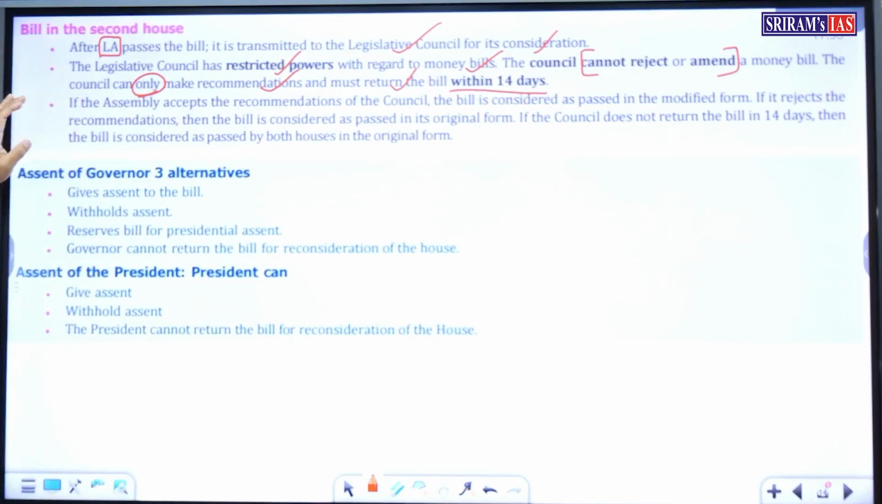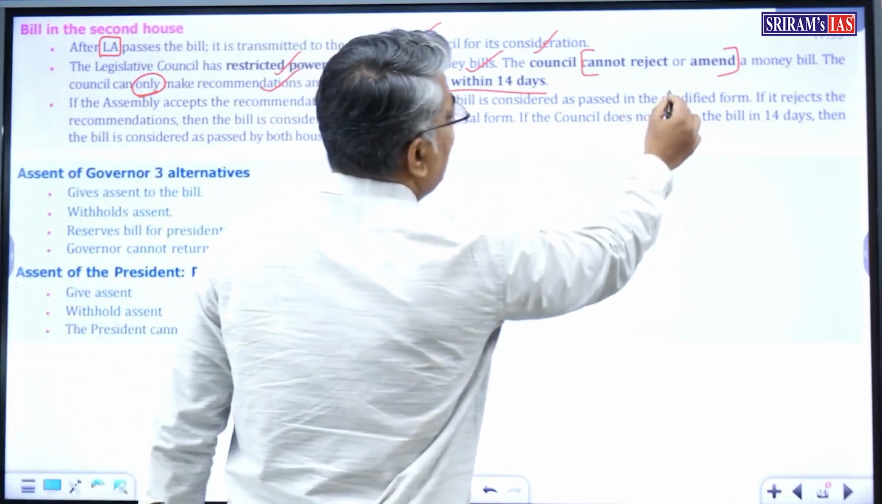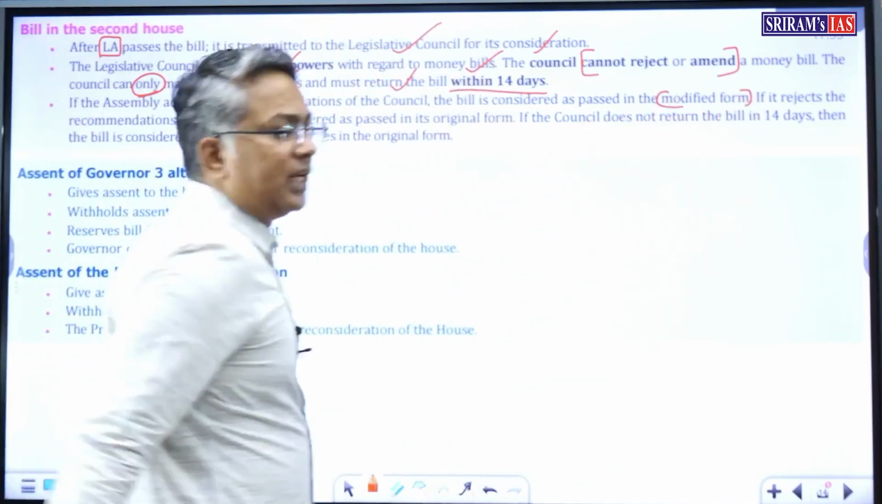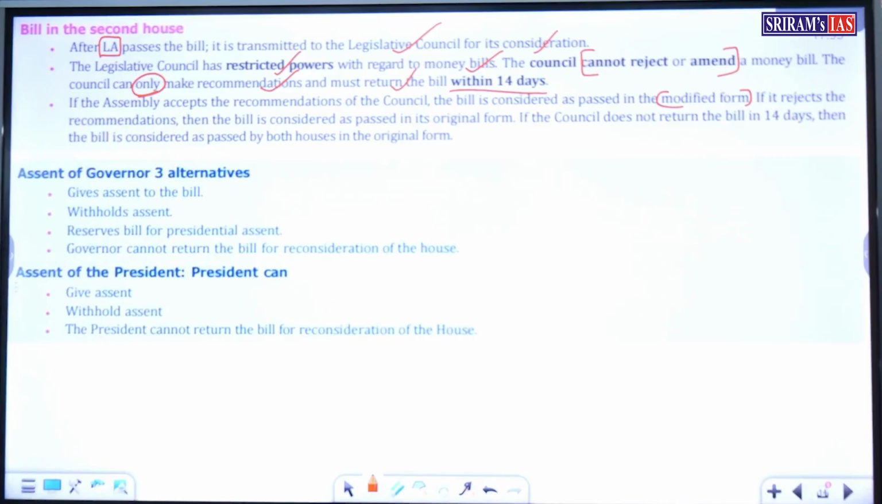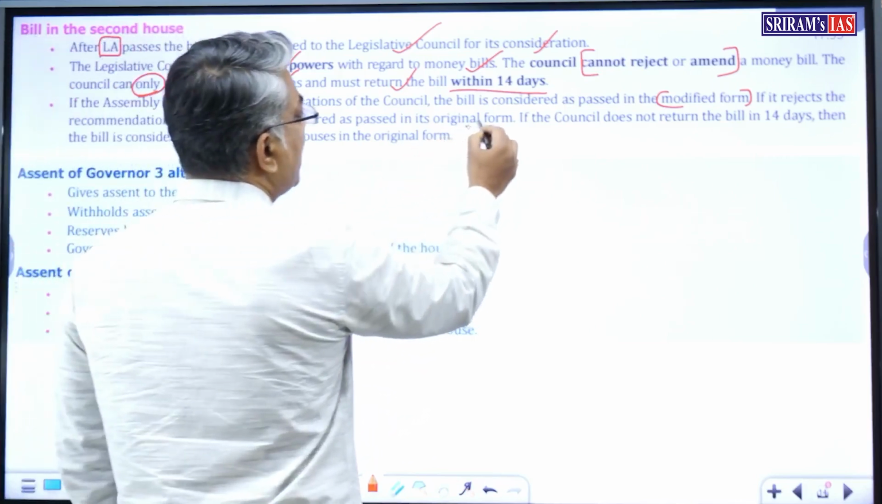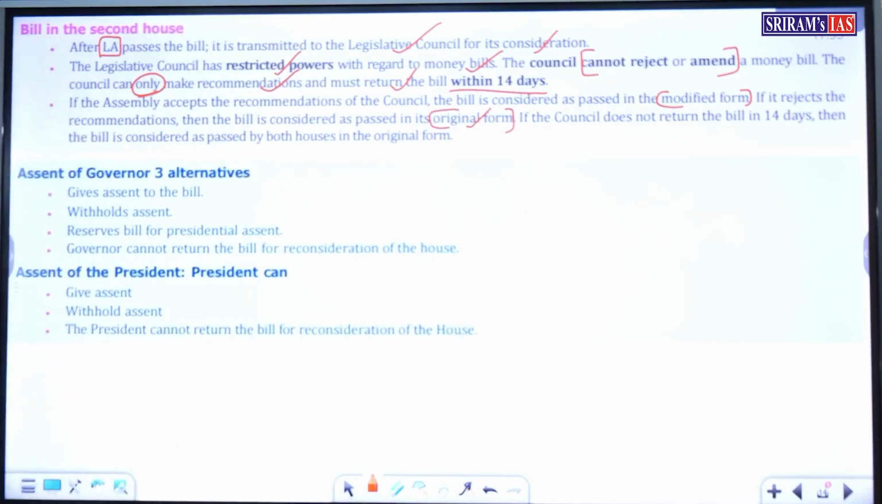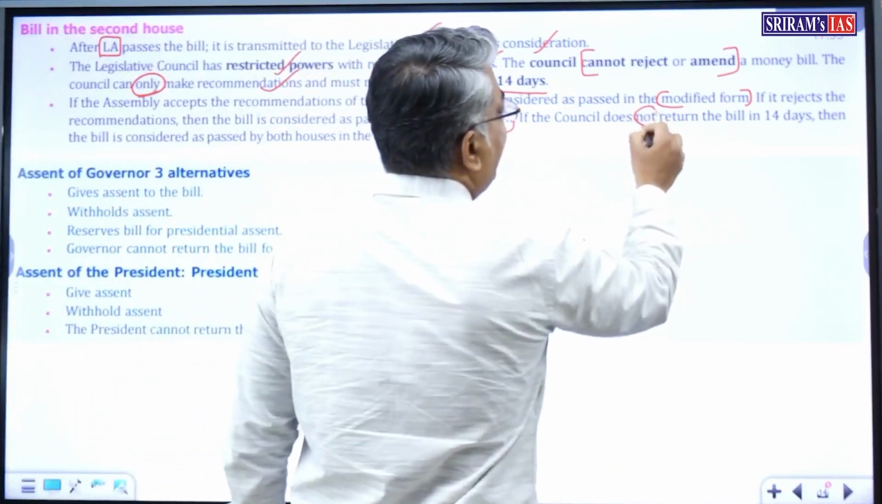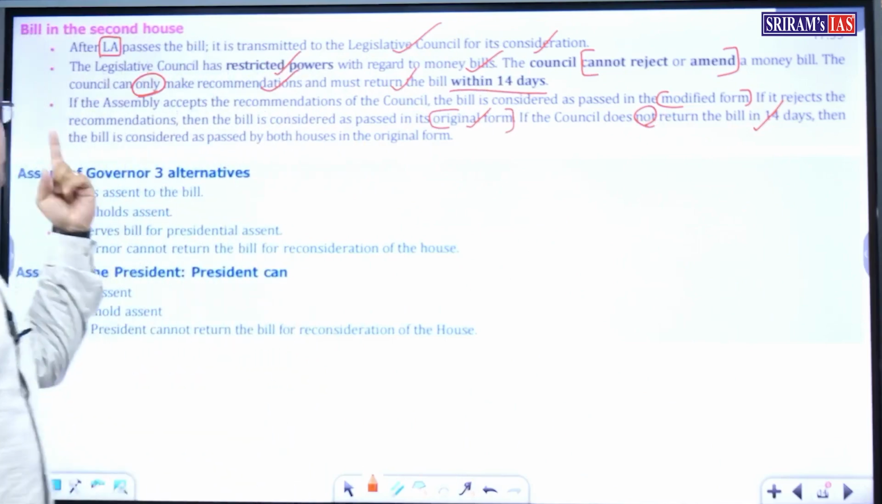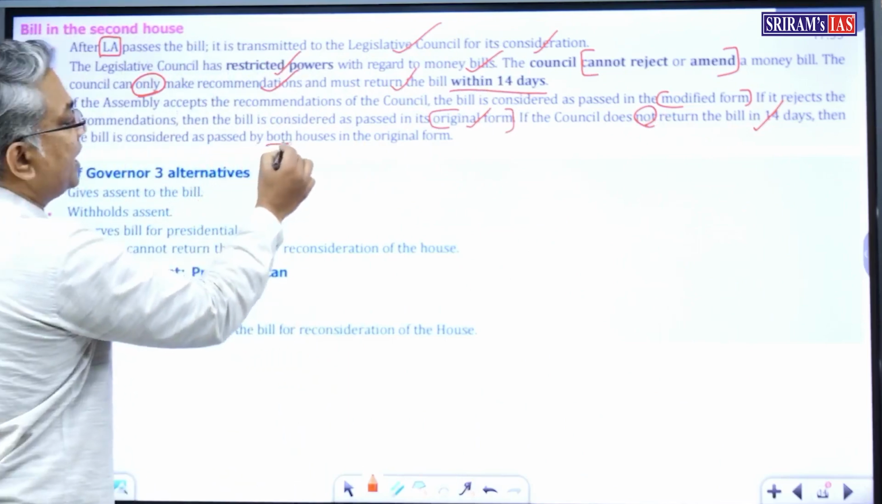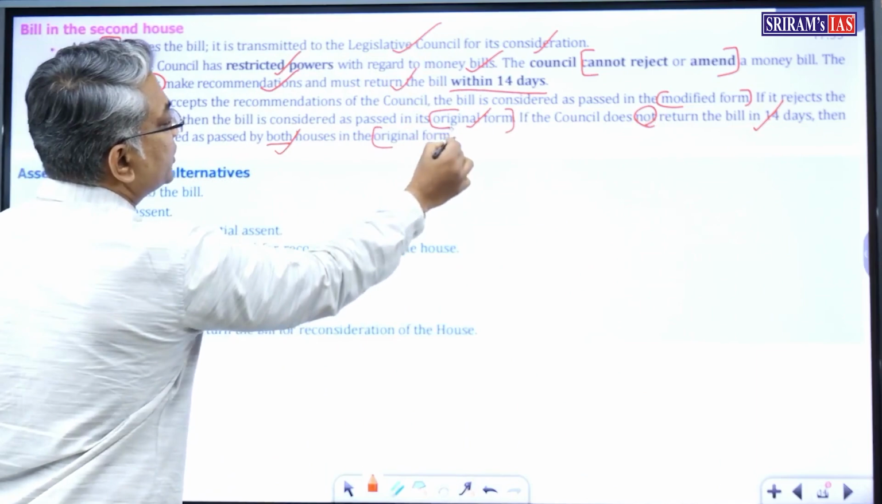If the Assembly accepts the recommendation of the Council, then the bill is passed in the modified form. If it rejects the recommendations, then the bill is considered to have been passed in the original form. If the Council does not return the bill within 14 days, then the bill is considered to have been passed by both the houses in the original form.